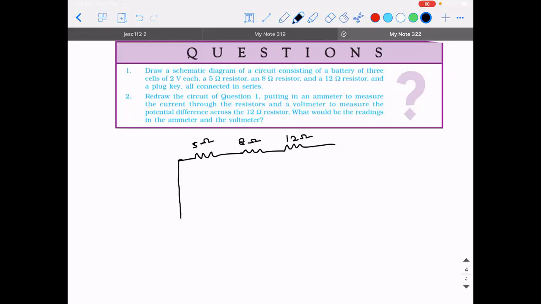They are connected across whom? They are connected across a battery which consists of 3 cells. One cell consists of 2 volt, the other cell consists of 2 volt, and the other cell consists of another 2 volt. So what is the total potential difference of the battery?